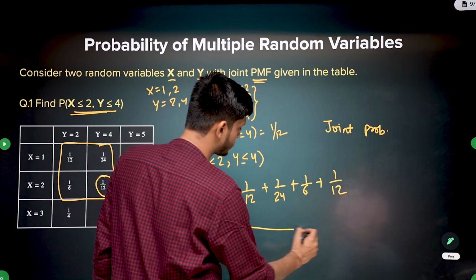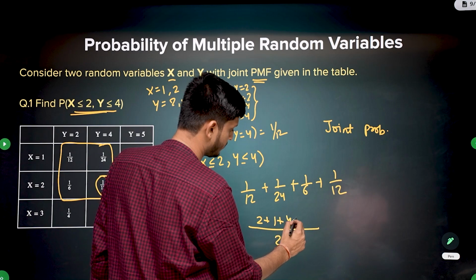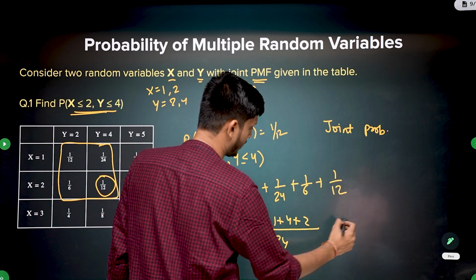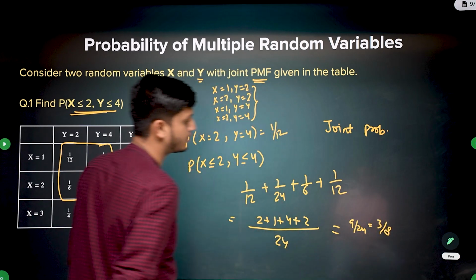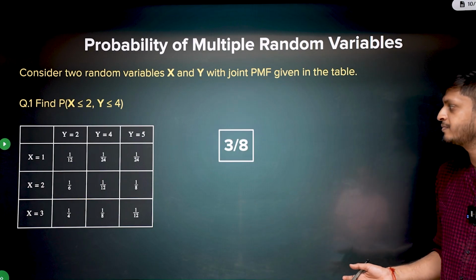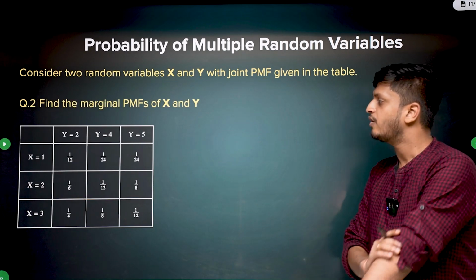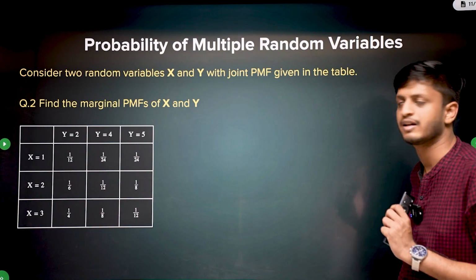So the denominator becomes 24. 2 plus 1 plus 4 plus 2, 9 by 24, which is 3 by 8. Okay, so this is the probability of x being less than or equal to 2 and y being less than or equal to 4. Cool. Now the next question is, find the marginal probability distribution of x and y.